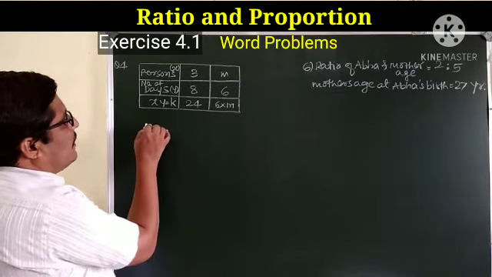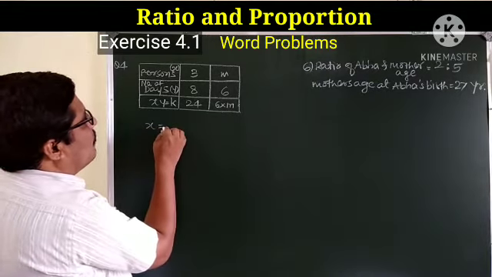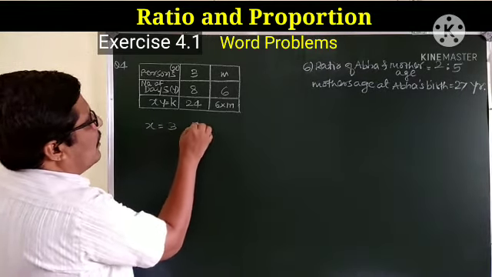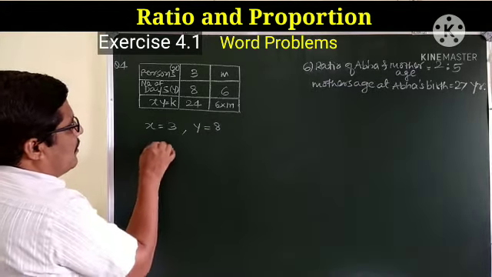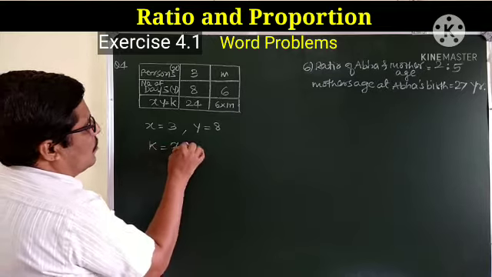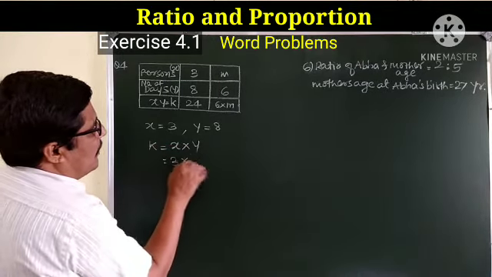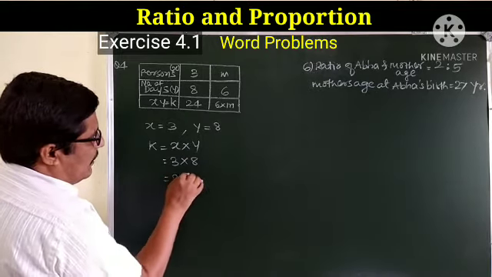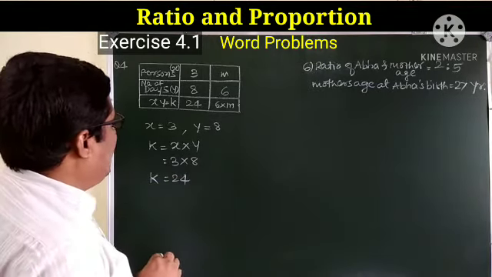So if we take x is equal to 3 and y is equal to 8, then k is equal to x into y, that is 3 multiplied by 8, that is 24. K is equal to 24.